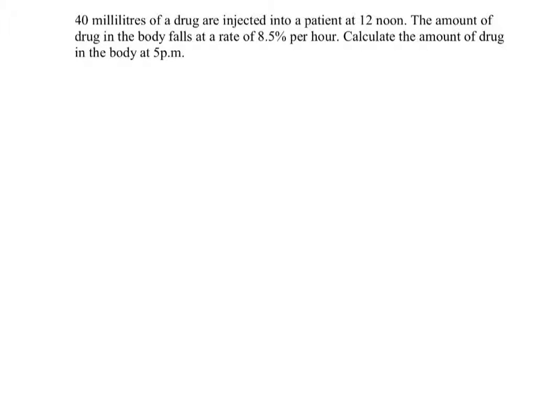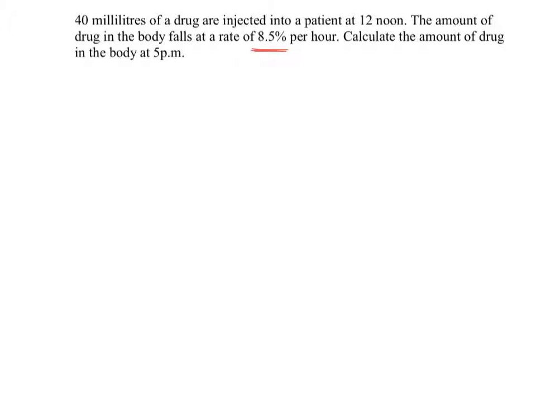And finally, we have 40 millilitres of a drug injected into a patient at 12 noon. The amount of drug in the body falls at a rate of 8.5% per hour. And notice this is the first time we've looked at a question where there's a decimal within the percentage, but that's not going to change what we do. And then the question is, calculate the amount of drug in the body at 5 p.m.